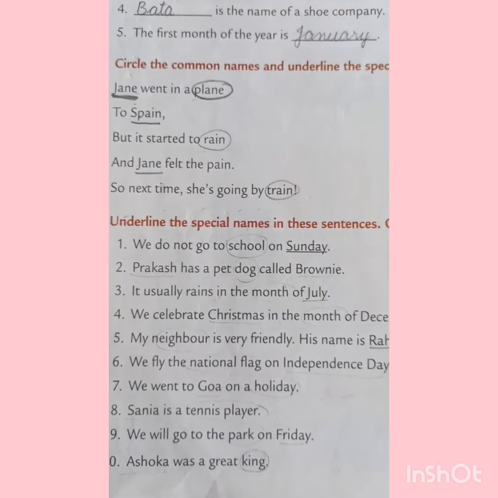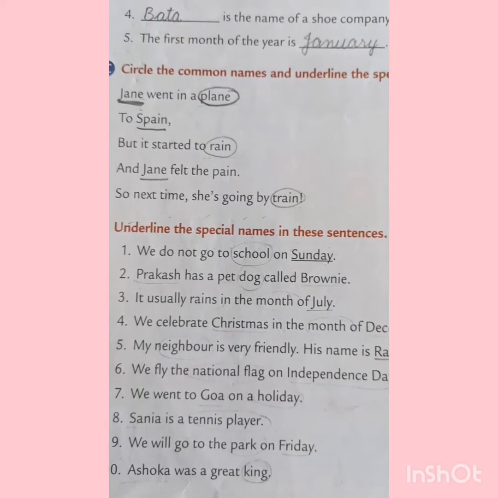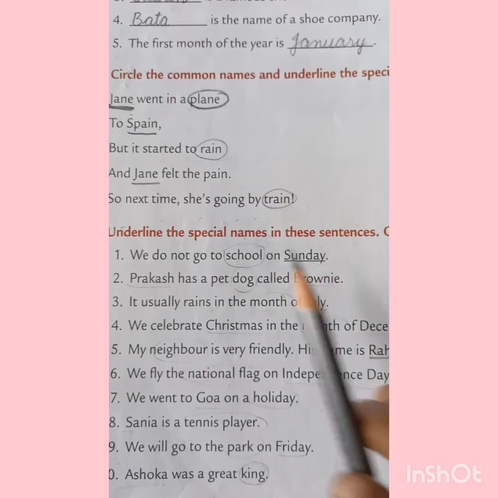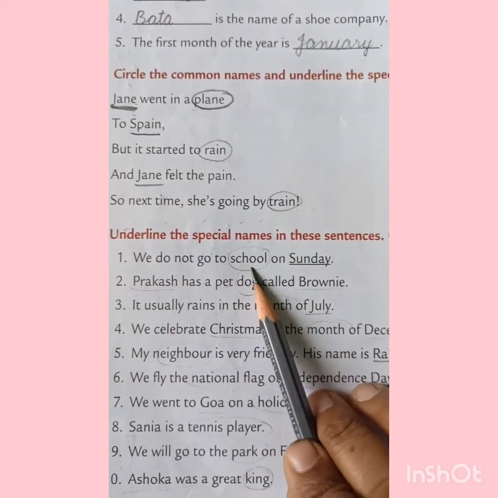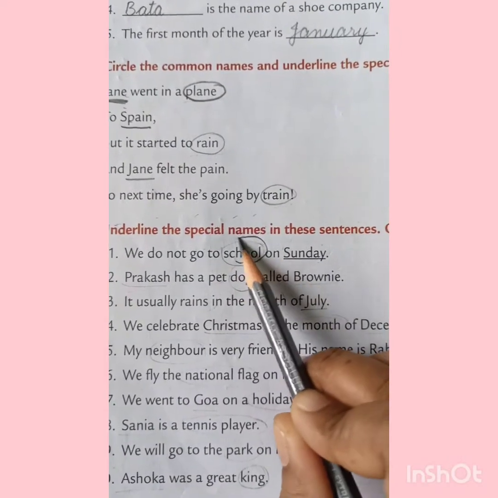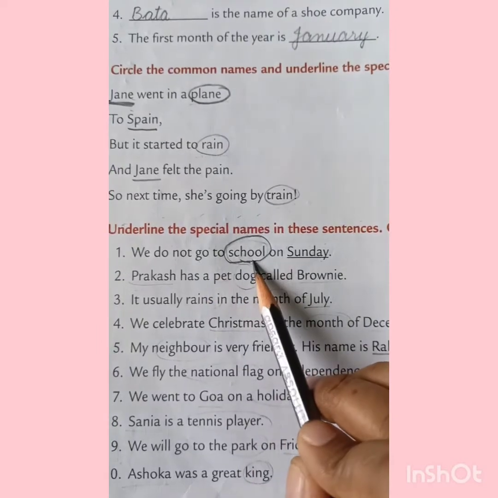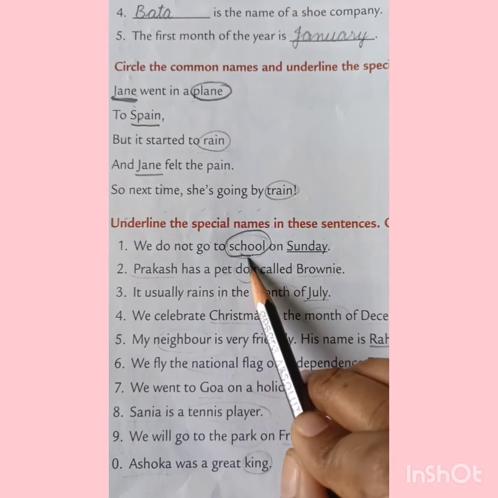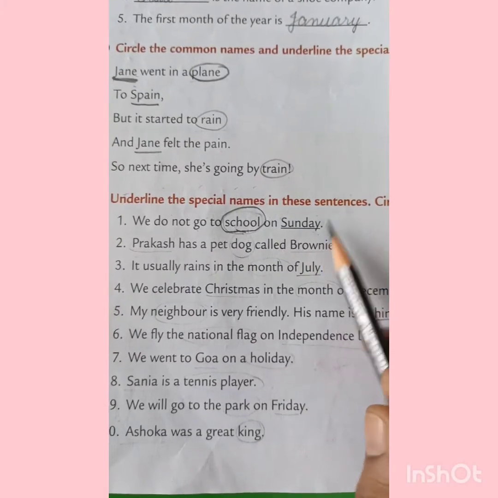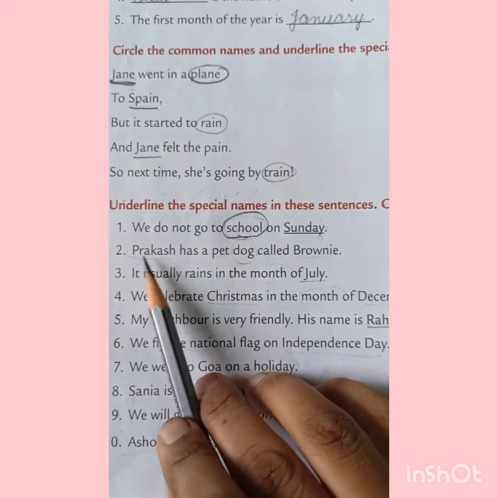Yes. Now as we already discussed, when we talk about some name in general, जब हम किसी की generally बात करते हैं, like in this sentence, school is a common name because school may be any. School तो कोई भी हो सकता है. If there is a name of a particular school, then it will be a special name, but now it's a common name. Sunday, as we all know, the days of the week are special names, so Sunday is a special name. Now come to the second sentence.